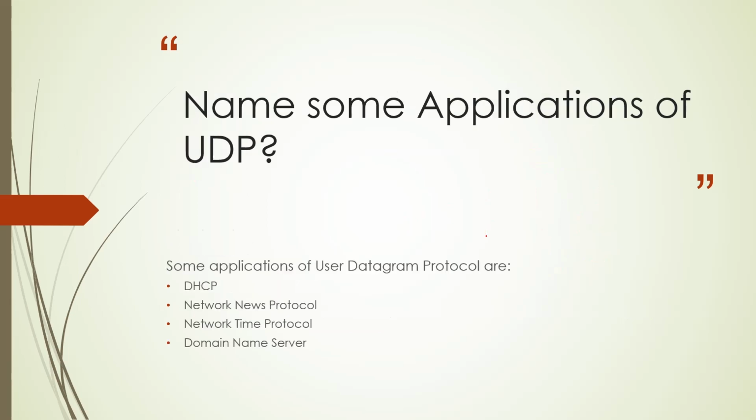So keep calm and name some applications of UDP. There are different applications which use UDP. One of them is Dynamic Host Configuration Protocol, which is used to provide IP in the network. So these are using UDP, user datagram protocol. In the same way, Network News Protocol, which is used to share articles and news around the network, also uses UDP.